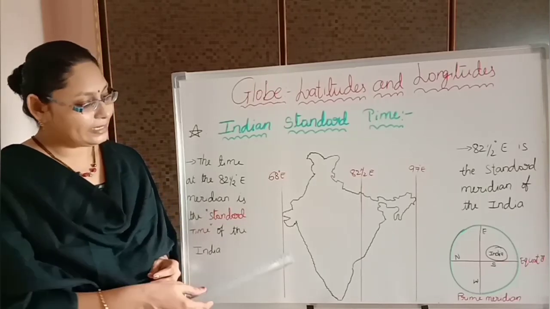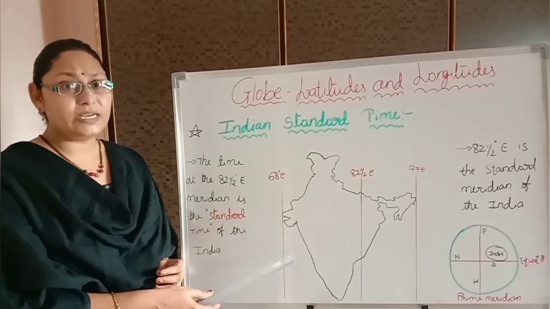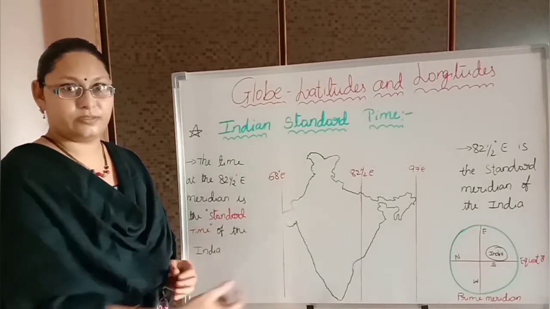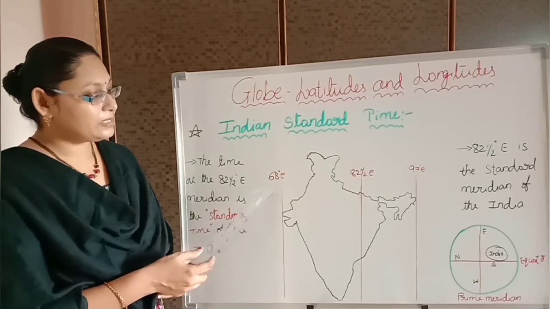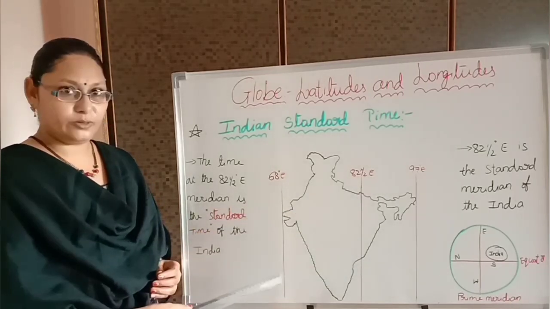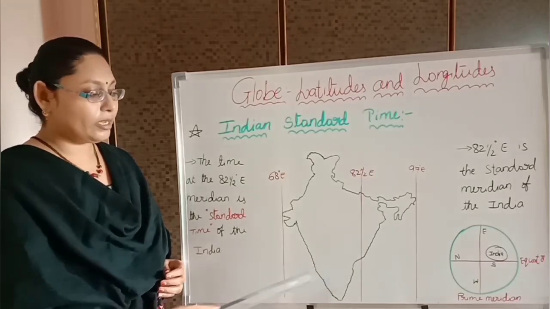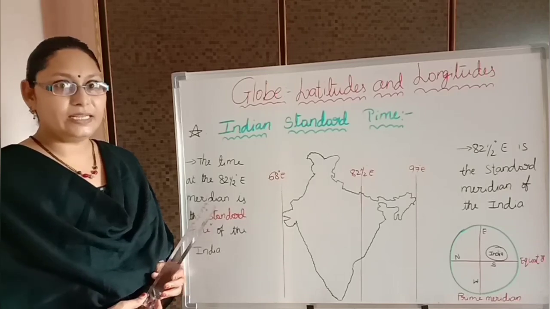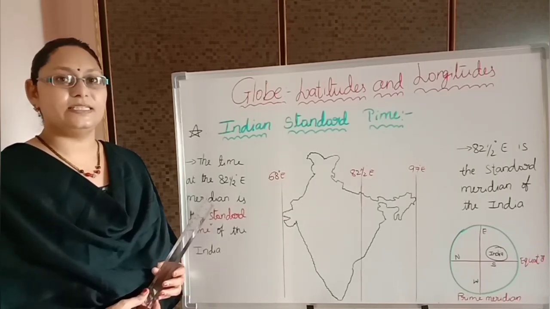For example, you can take India. Our India is quite a big country and it has many longitudes, approximately from 68-degree east to 97-degree east. Approximately 29 degrees of longitude we have in India.